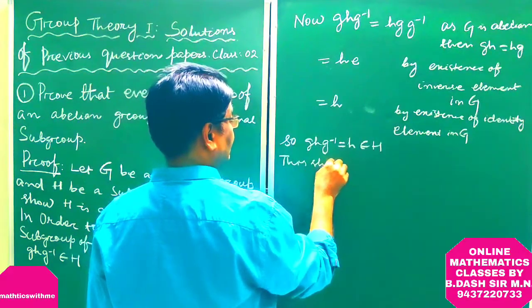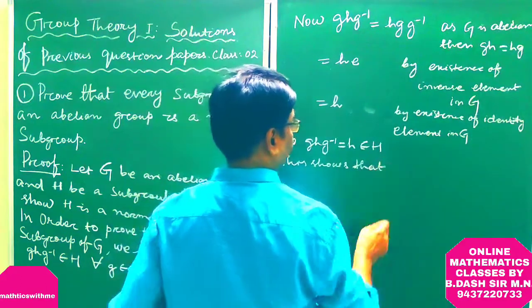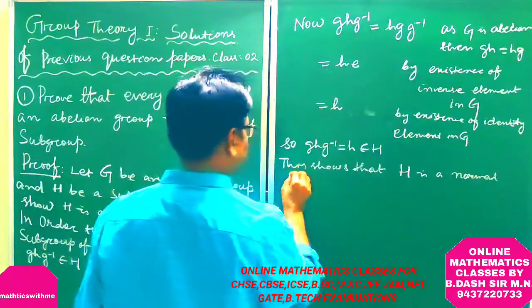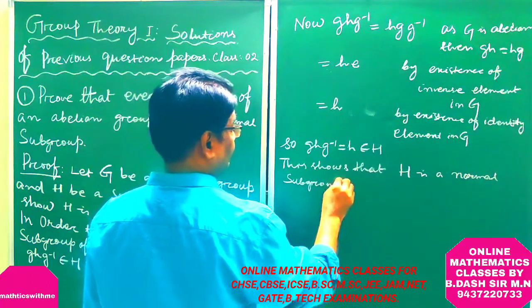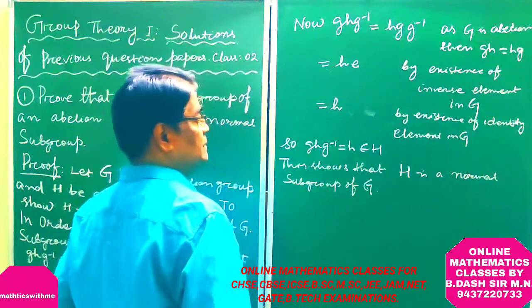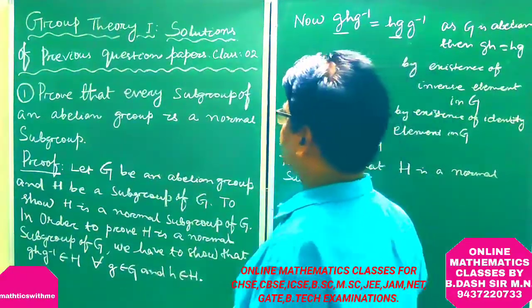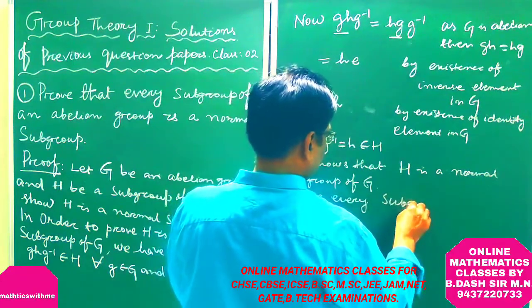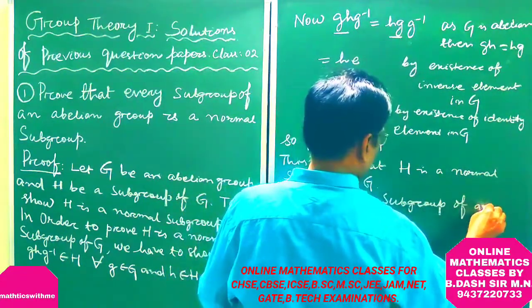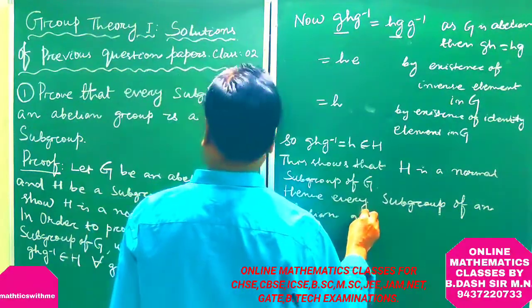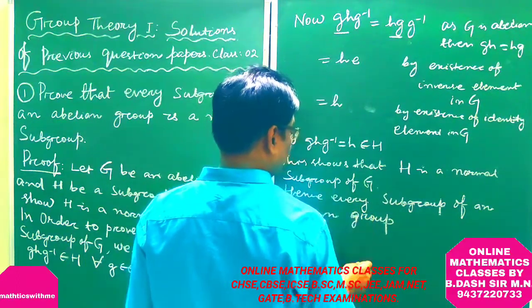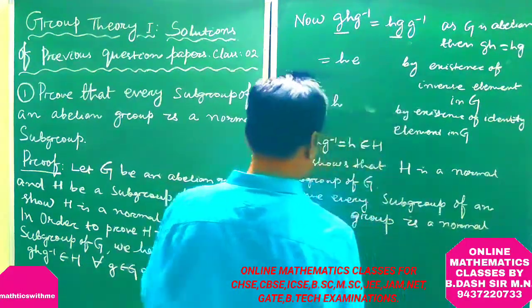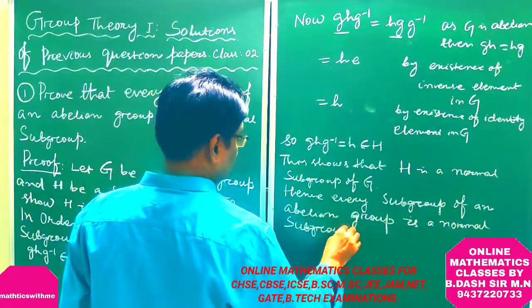This shows that H is a normal subgroup of G. Hence, every subgroup of an abelian group is a normal subgroup. Proved.